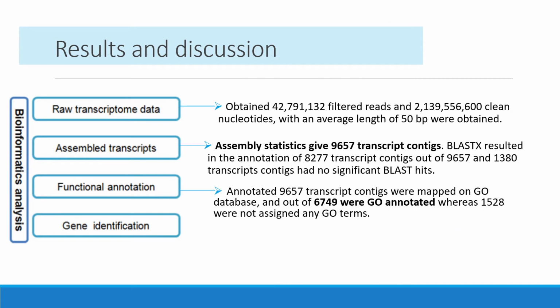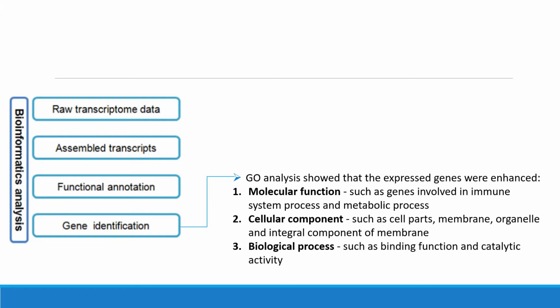Results and discussions. After the transcripts were assembled, a total of 9,657 annotated transcript contigs were mapped on the GO database, and from there only 6,749 were GO annotated. From the GO results, it showed that the expressed genes were mostly functionally used for the molecular functions, cellular component, and biological process.